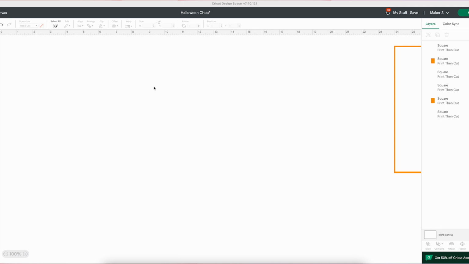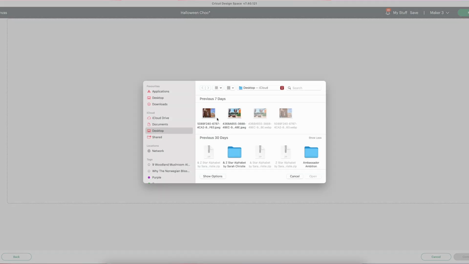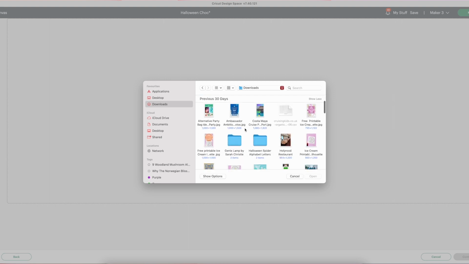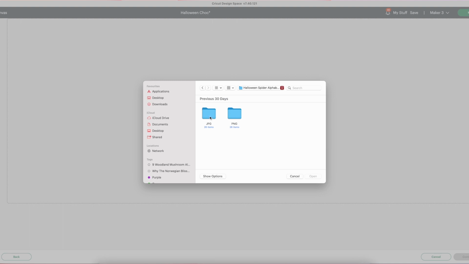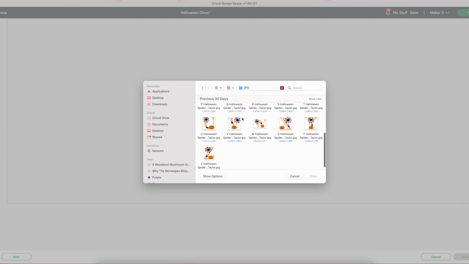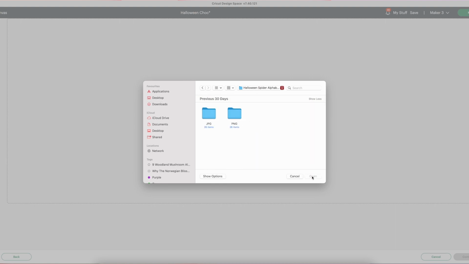Okay, so what we're going to do first of all is upload our letters to Cricut Design Space. Have an idea what word or what name you want to use and go to upload. Click browse and your files will be in your download folder. Find your alphabet, the Halloween spider alphabet, and I've got 2 files in there. You've got JPEG and PNG. You want the PNG files because I've taken the back off of those. The JPEG are purely for if you want to cut out or make banners by hand.